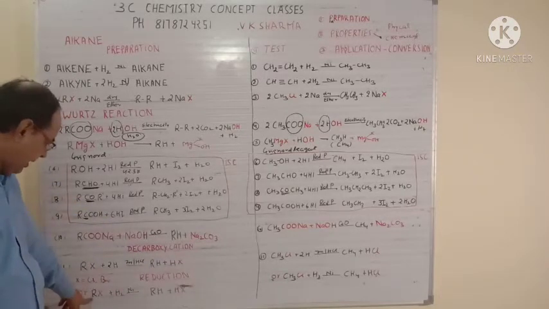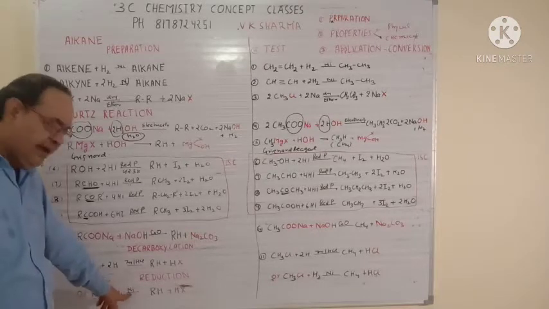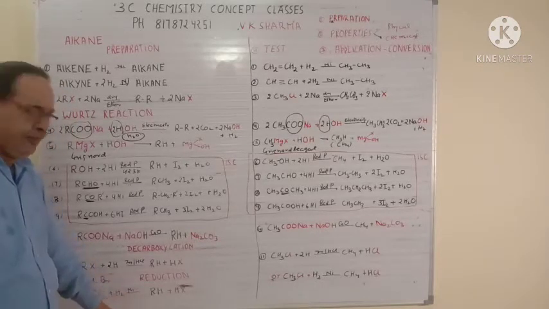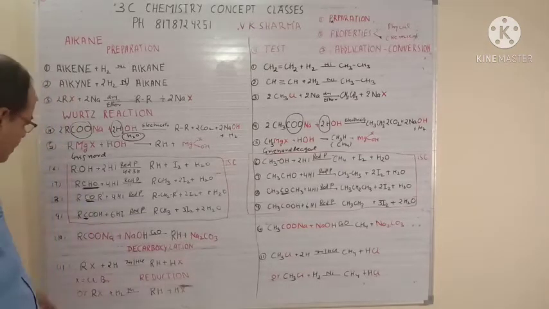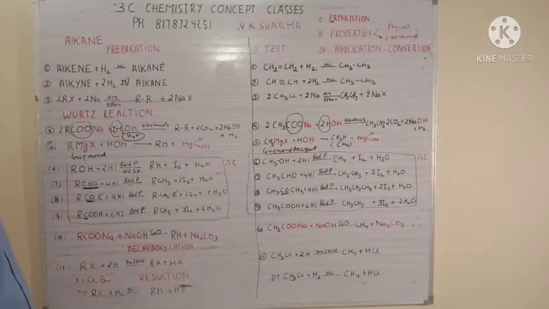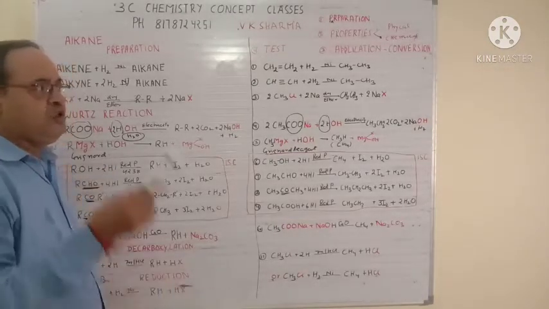Or the same RH you get by adding H2, but this time when you take H2, you need a catalyst like nickel, platinum or palladium. So here we are taking nickel, so that will give you RH plus HX. So this is your concept. Now I am taking one example on each concept. Otherwise you can take any example.